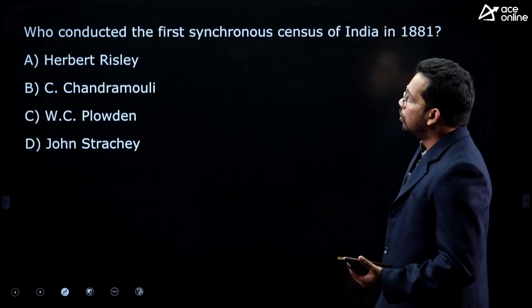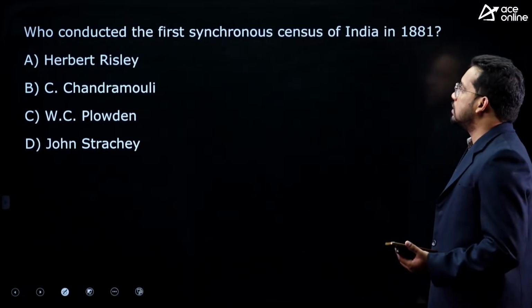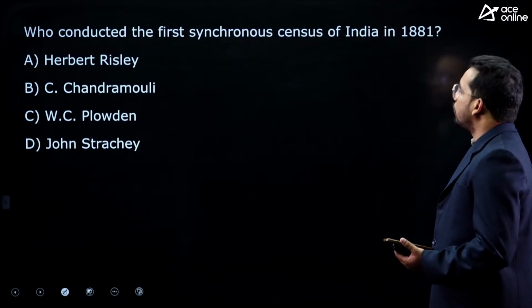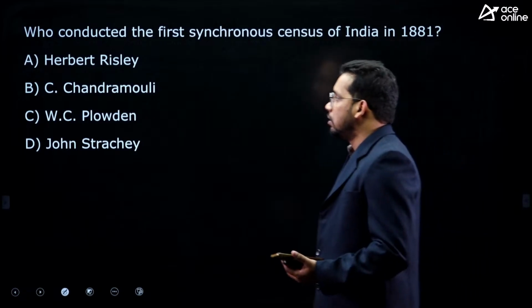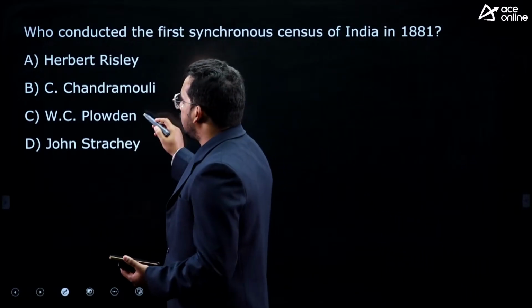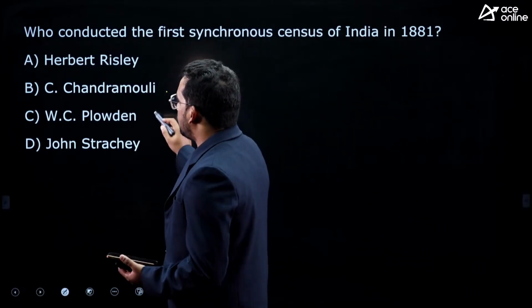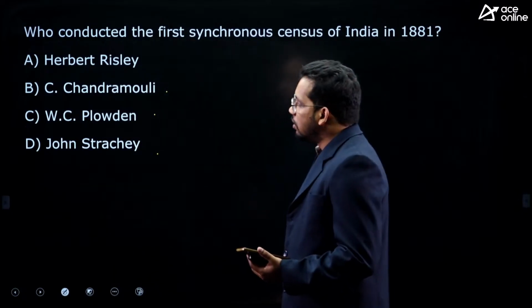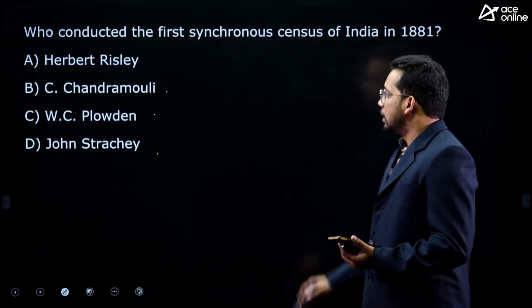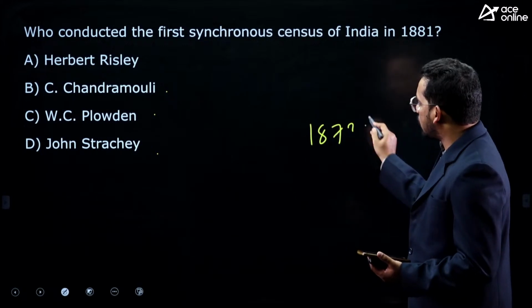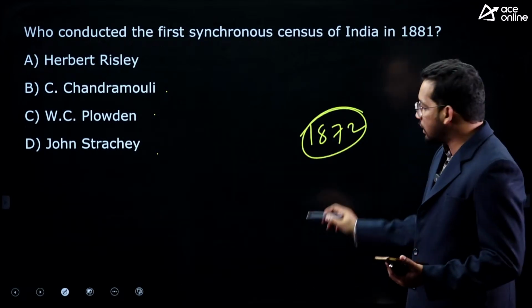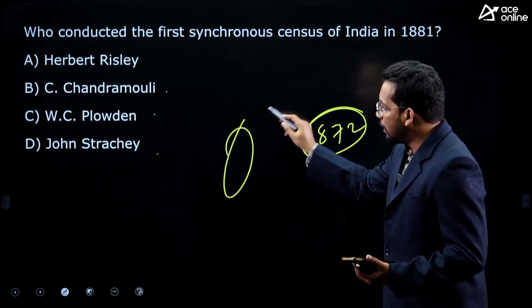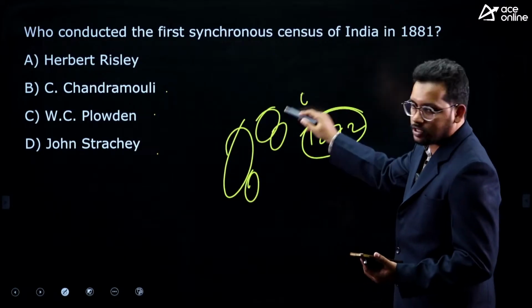Next one, who conducted the first synchronous census of India in 1881? Herbert Risley, C. Chandramouli, W. C. Plowden, John Strachey. The first census in India was conducted in 1872, but that was not synchronous. Non-synchronous means different questions were asked in different states.